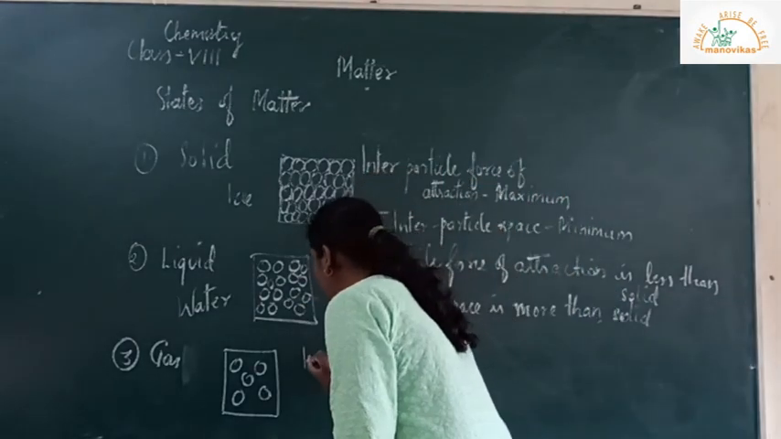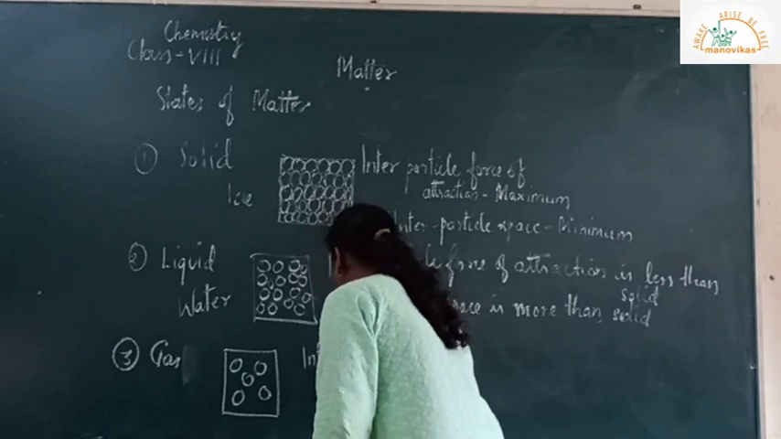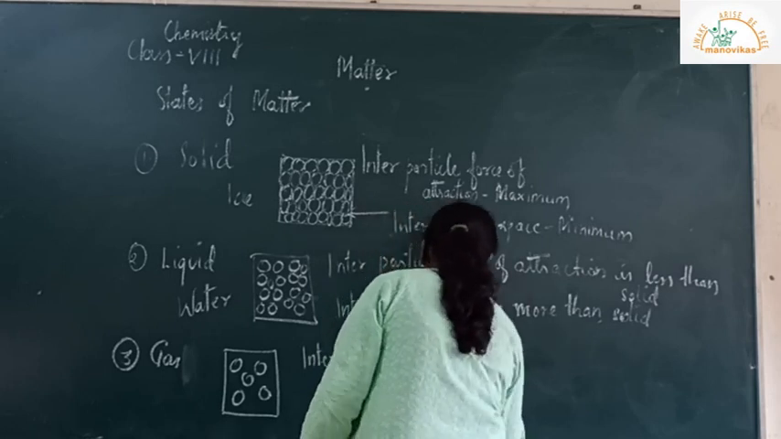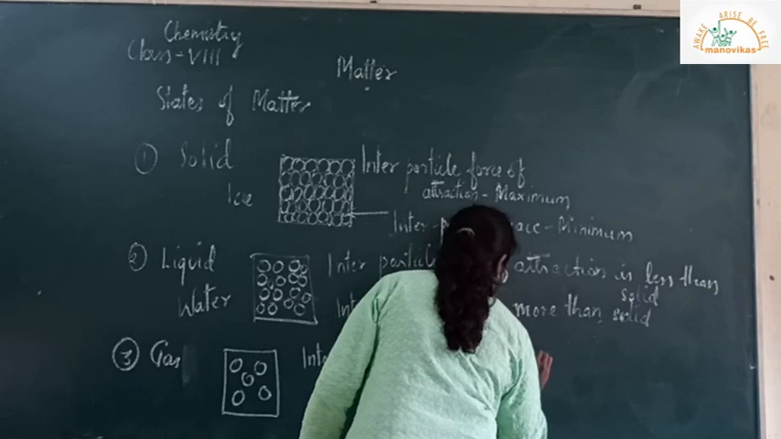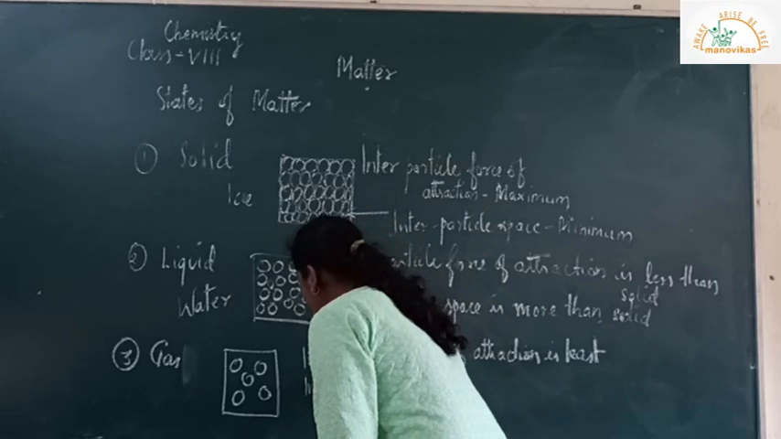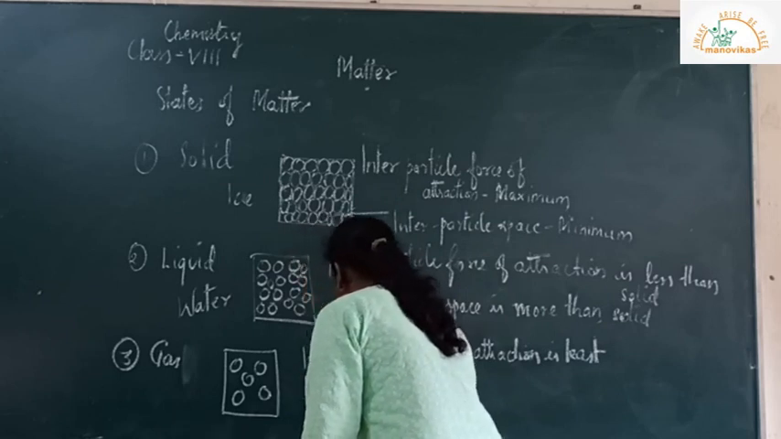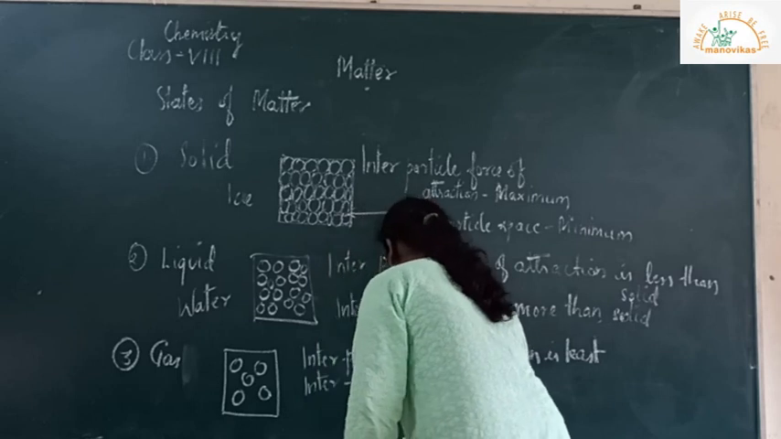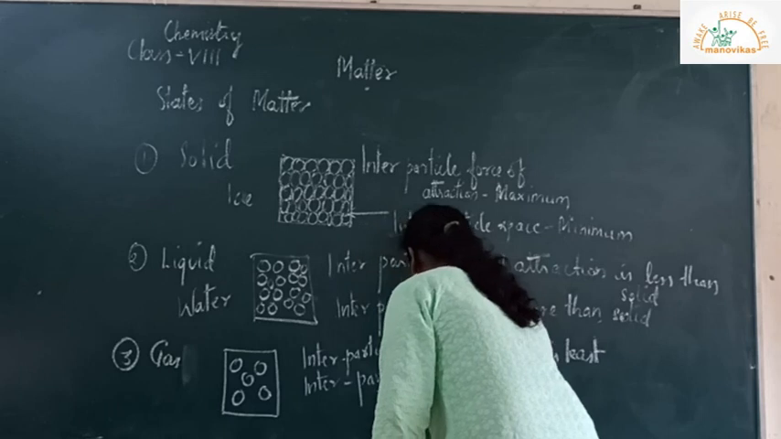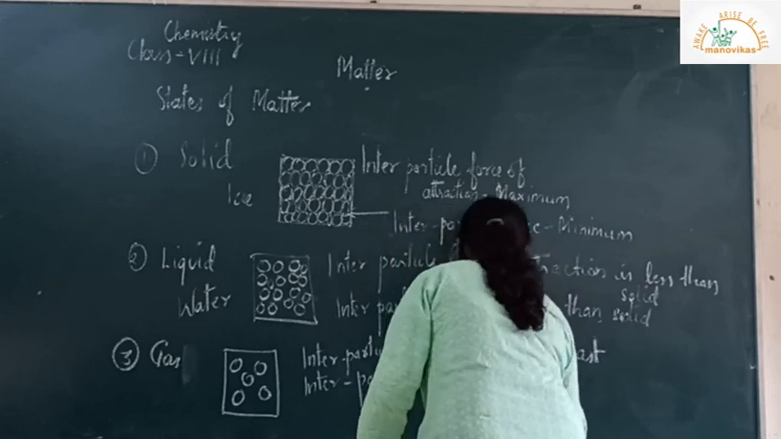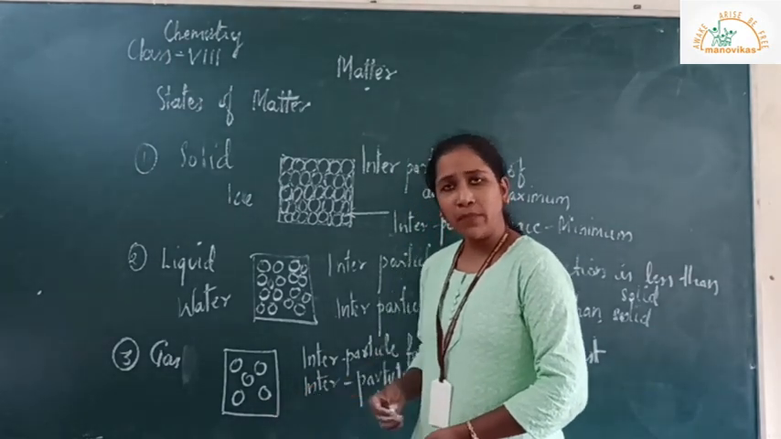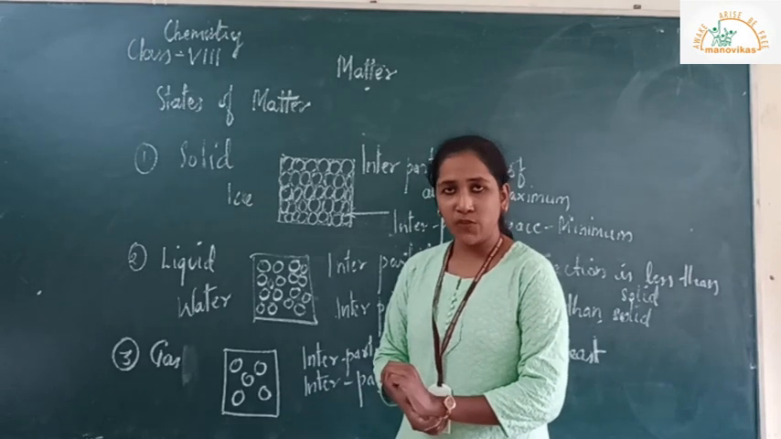So here the interparticle force of attraction is least and the interparticle space is more. So here the particles are able to move in any random direction and can collide with the particles present over here. Okay.